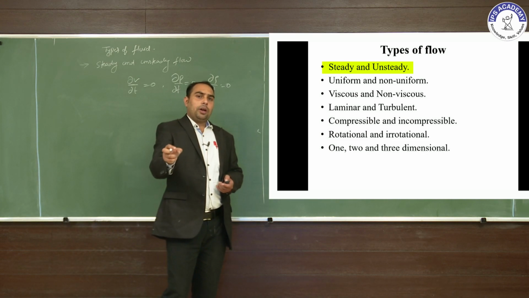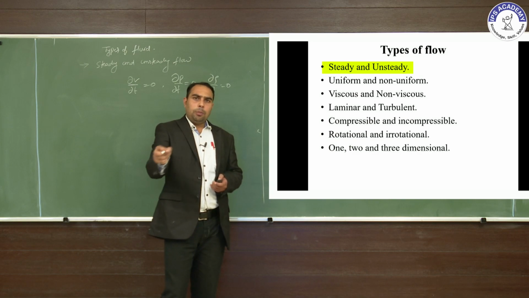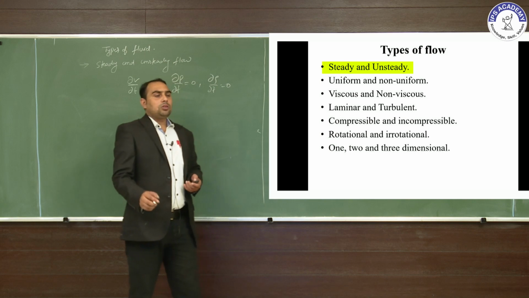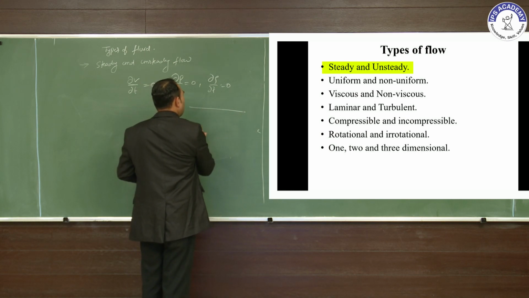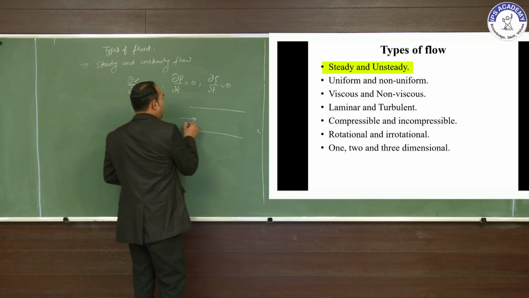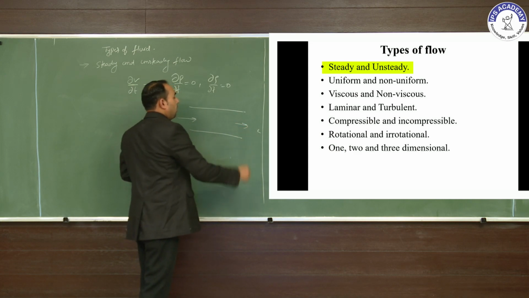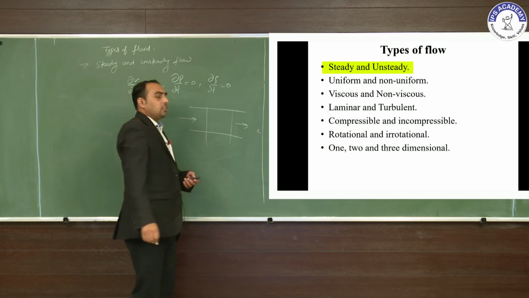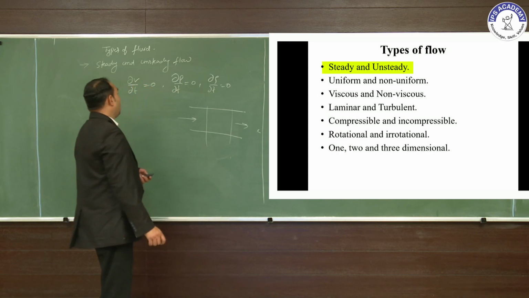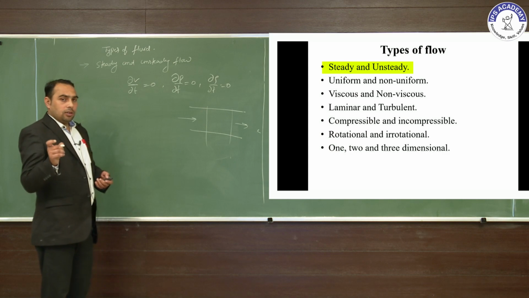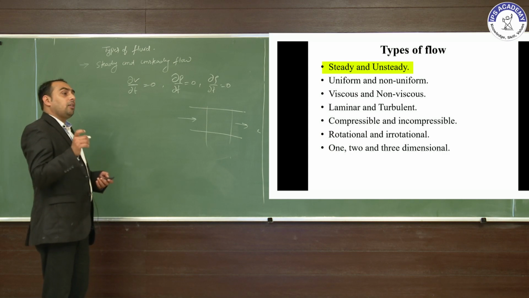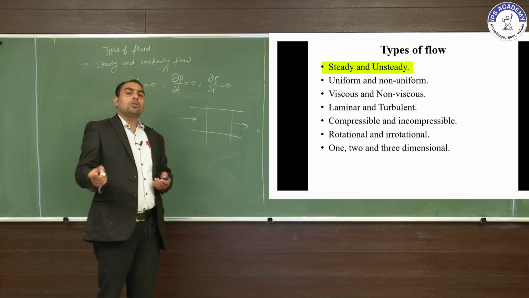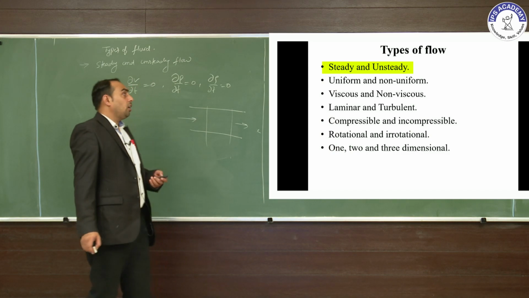Suppose the fluid flows the same in 1 second, in 1 minute, so the flow is constant, that is steady flow. Suppose we consider the flow in this channel. If the fluid in and the fluid out are at the same rate, then it is maintained constant. So that is the steady flow. And if the fluid property at a particular point varies with respect to time, that means it depends on time,